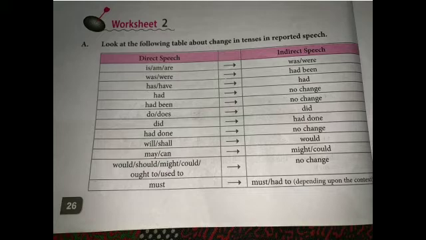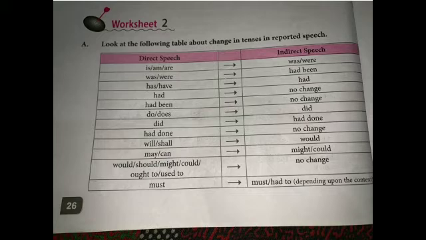See this: is or am changes into was or were. It means the present tense changes into past tense. Was or were changes into had been. It means the past tense changes into past perfect. Has or have changes into had. Had has no change. Had been has again no change. Do or does changes into did. Did changes into had done. Had done has no change.